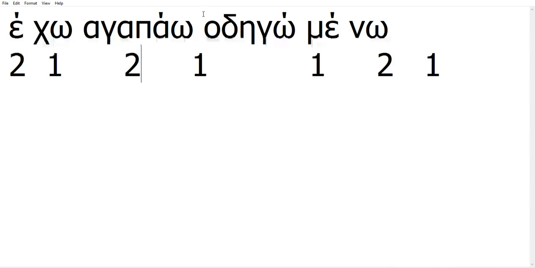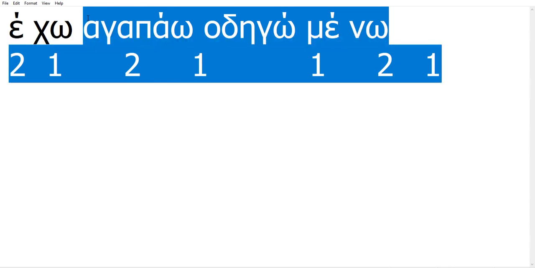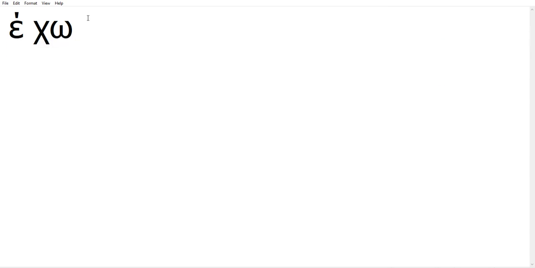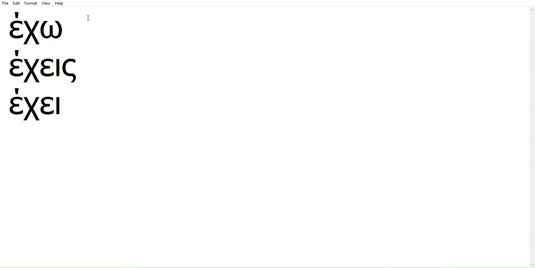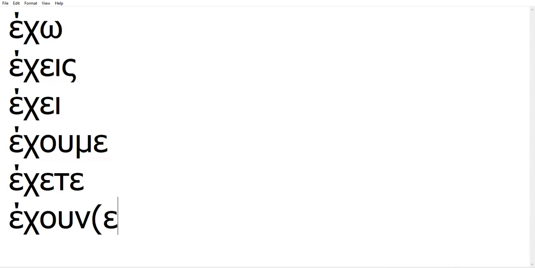Now let's see how we will conjugate a verb of the first group. Let's stay with the verb echo. Echo means to have. And in Greek, echo is a regular verb. It's not irregular. In many other European languages, the verb to have is irregular. In Greek, it's regular. So, έχω, I have. Έχεις, you have. Έχει, he, she, it has. Έχουμε, we have. Έχετε. And finally, έχουν. And you can also say έχουνε. Έχουνε is also accepted.